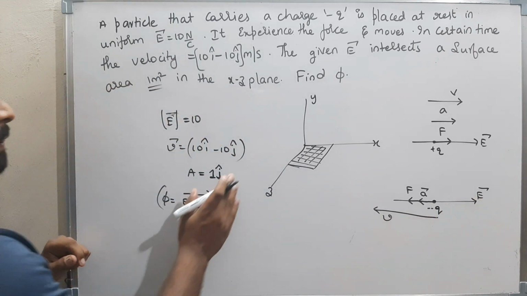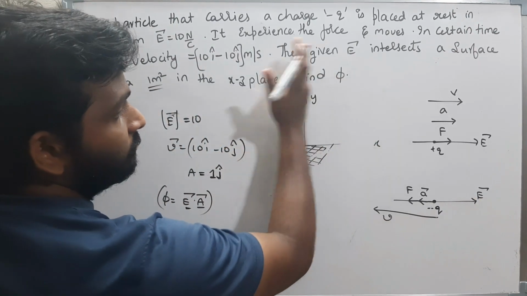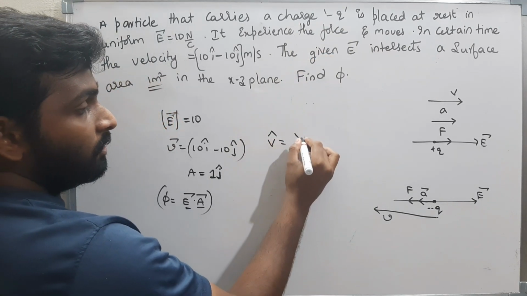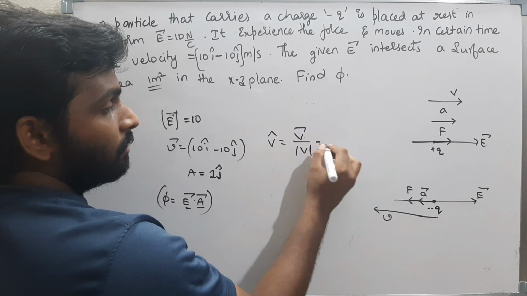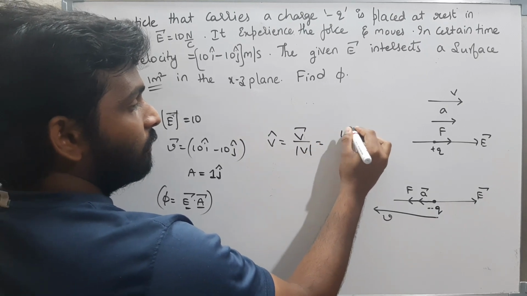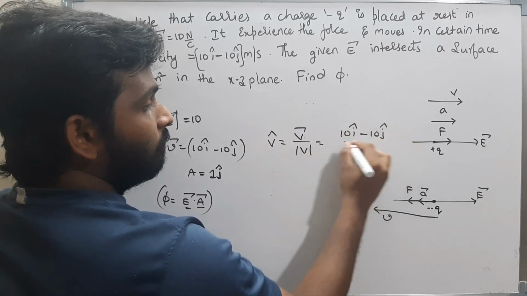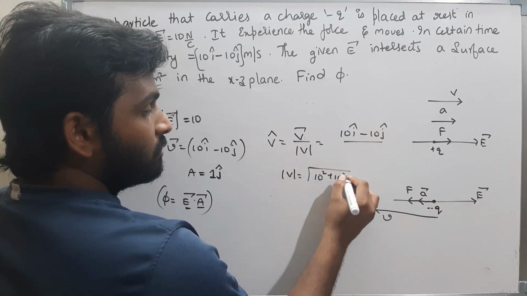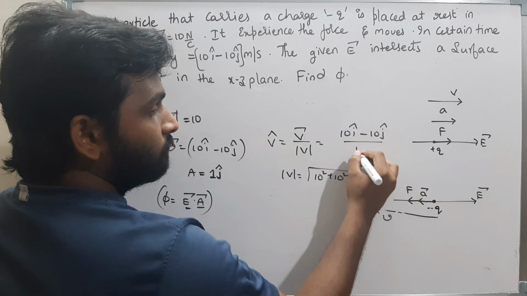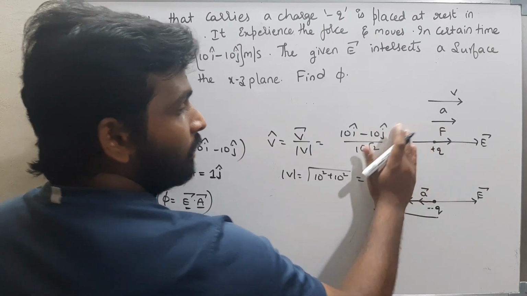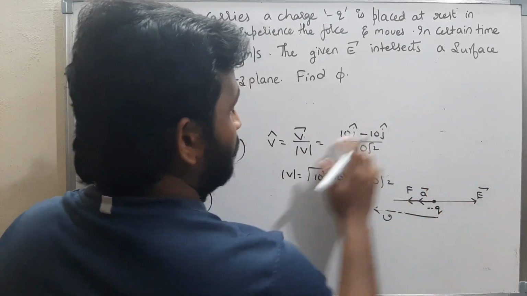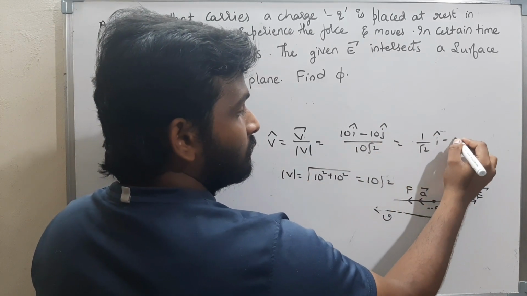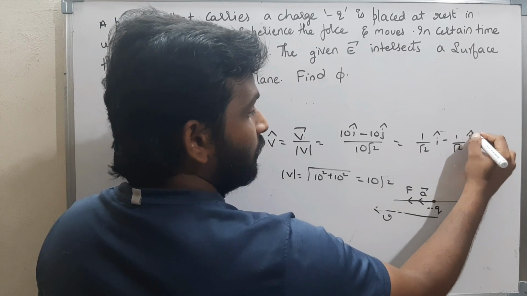That means, from here what can I write? What is the unit vector V cap? V cap is nothing but V bar by mod V. V bar is 10 i cap minus 10 j cap. What is mod V? Mod V is nothing but root of 10 square plus 10 square, that is 10 root 2. Therefore, you will get V cap, that means the direction is 1 by root 2 i cap minus 1 by root 2 j cap.